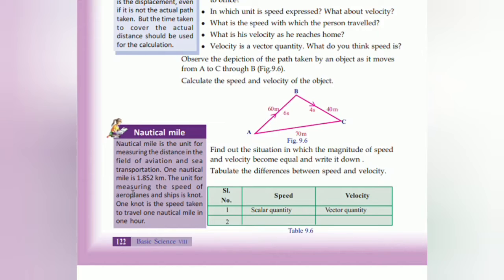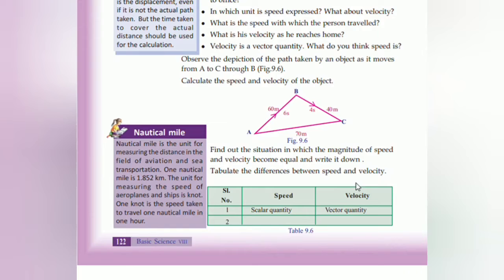Okay, the unit for measuring the speed of aeroplanes and ships, what do we call it? We call it knot, right? 1 knot is the speed taken to travel 1 nautical mile. 1 knot means 1 nautical mile traveled in 1 hour. So the distance is 1.852 kilometer.